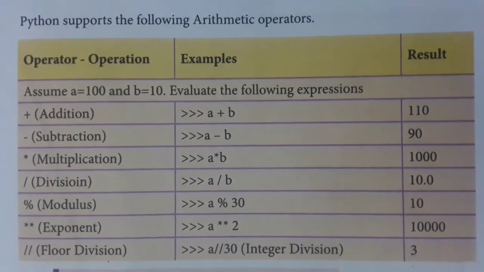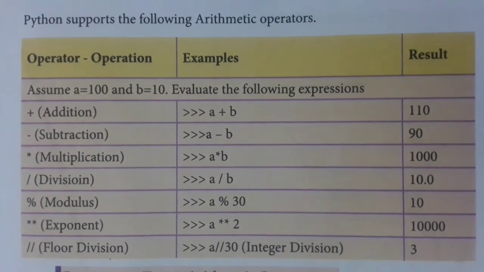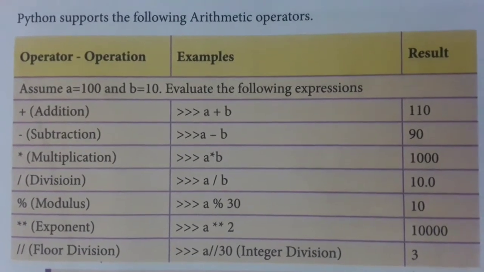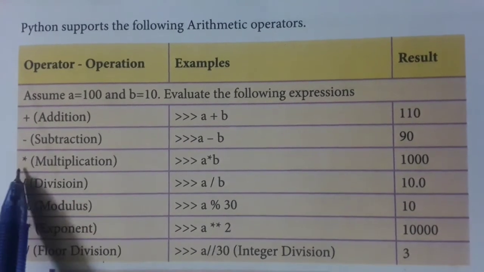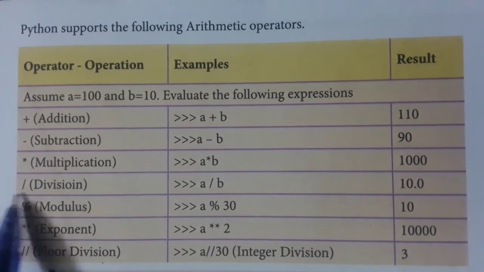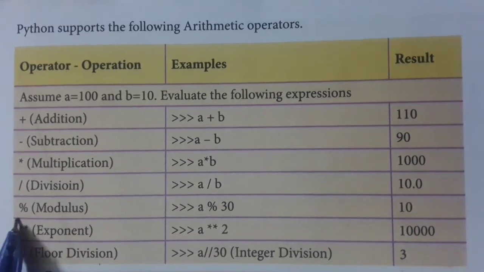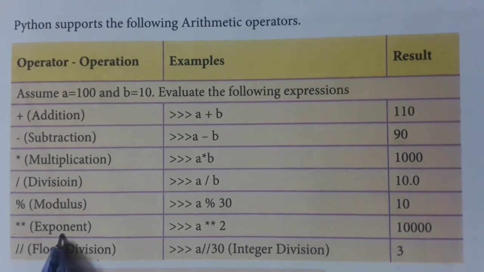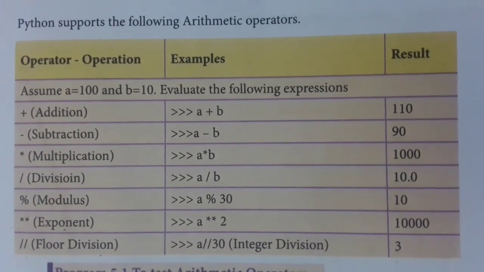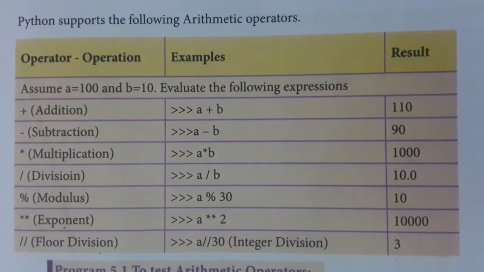First one is the arithmetic operator. The symbols used for arithmetic operators are addition, subtraction, multiplication we use the asterisk symbol, slash is for division, percentage is modulus, double asterisk is used for exponent, then floor division. These are the arithmetic operators.